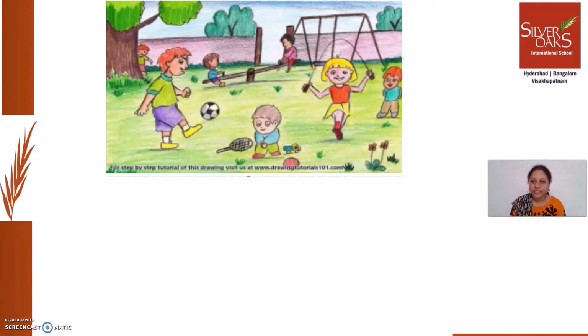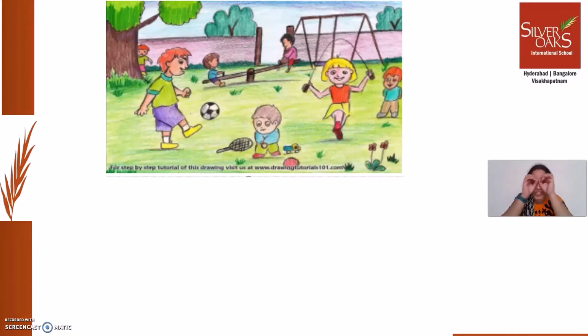And how to frame sentences looking at a picture. How are we doing all these days? So for that, what did we do? We just look at the picture. We see what the picture is about, right? We see what are all the things that are there in the picture. We also see who are all the people that are there in the picture, right? And we also see what is actually happening in the picture and who is doing what, right? We see all these things and then we frame sentences, correct?